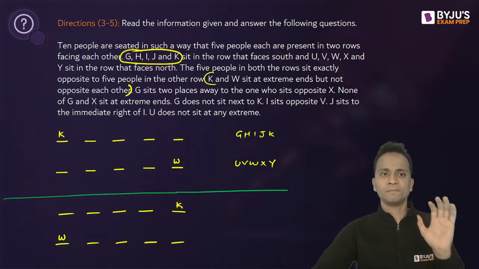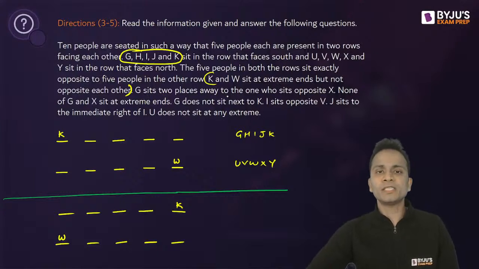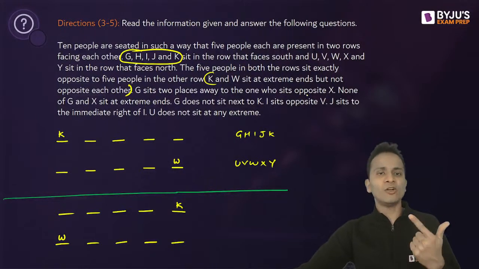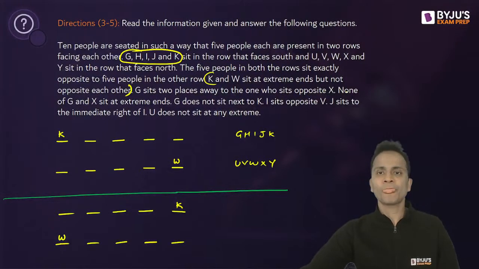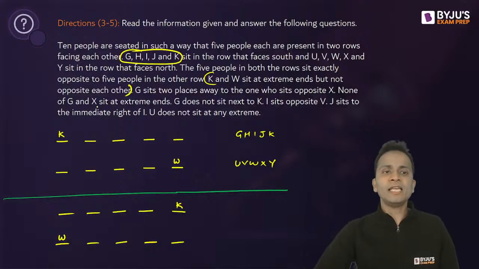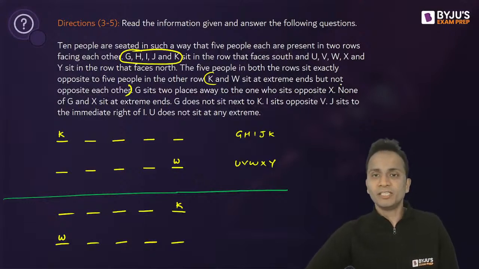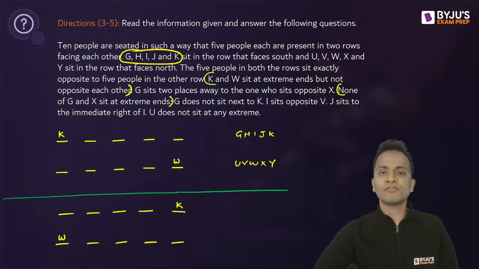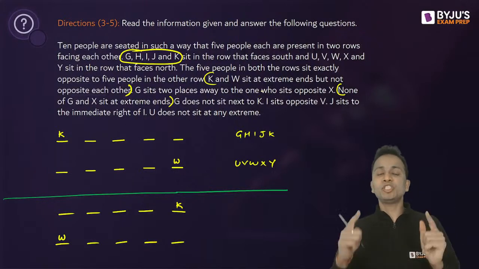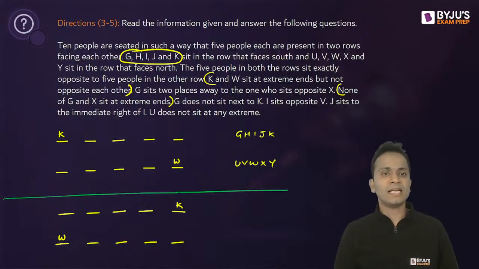This is done. Now G sits two places away to the one who sits opposite X. I don't know G, I don't know X. I'll leave this condition. None of G and X sit at extreme ends. So G and X, none of them will sit at extreme ends. Okay. So G sits two places away. That means G and X के बीच में there will be one person and none of G and X sit at extreme ends.